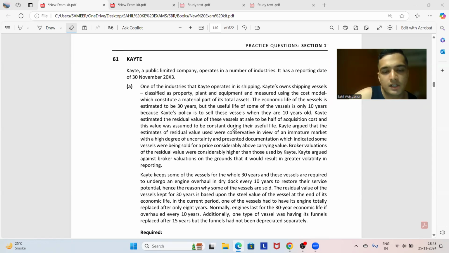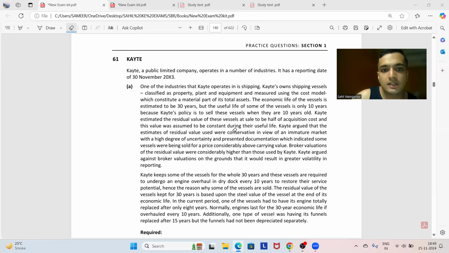Let's check. One of the industries that KAYTE operates in is shipping. KAYTE's own shipping vessels are classified as property, plant, and equipment and measured using the cost model, which constitutes a material part of the total assets. The economic life of vessels is estimated to be 30 years, but the useful life of some of the vessels is only 10 years because KAYTE's policy is to sell these vessels when they are 10 years old. KAYTE's estimated residual value of these vessels at sale is half of the acquisition cost, and this value was assumed to be constant during the useful life.